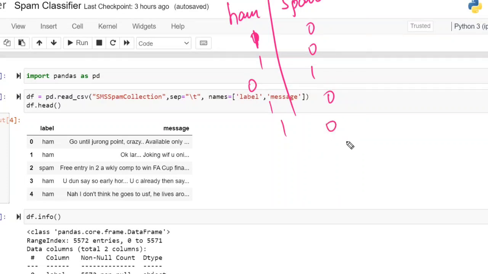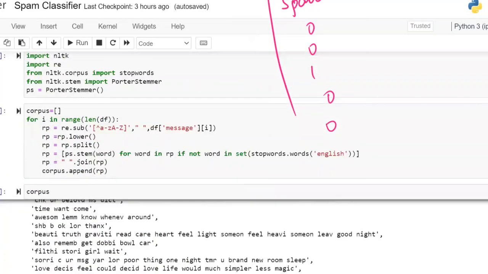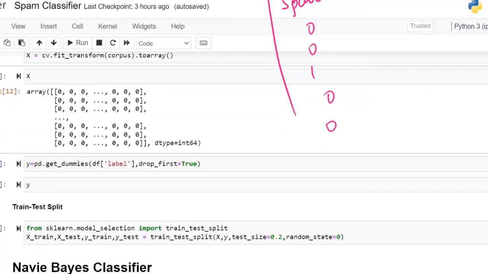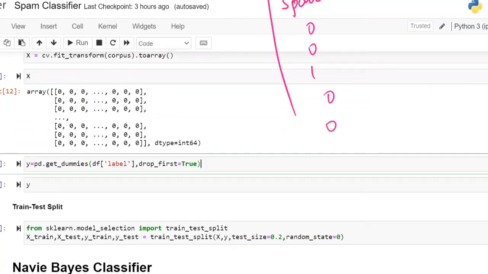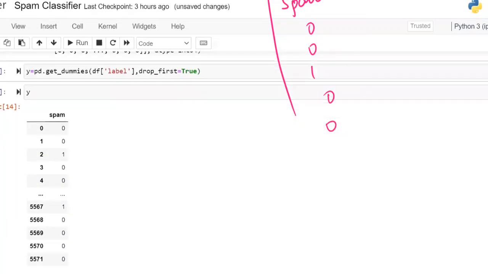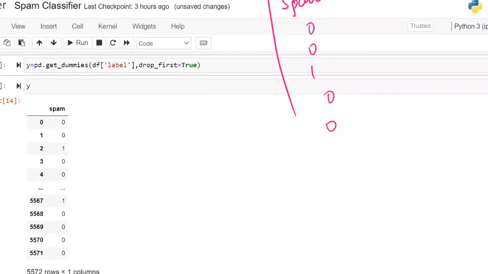Encoding, one hot encoding or dummy encoding, with drop first equal to true. Drop first equal to true means ham will be dropped, because in alphabetical order ham will come first. So this will be dropped. Now you are going to get 0, 0, 1, 0, 0 like this. If you apply the encoding on Y, you get 0, 0, 1, 0, 0. Can you see? Because the first column was dropped. Is that clear up to here?